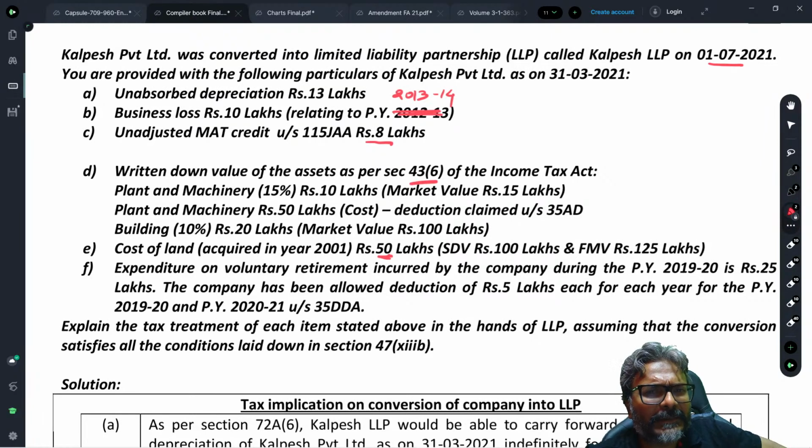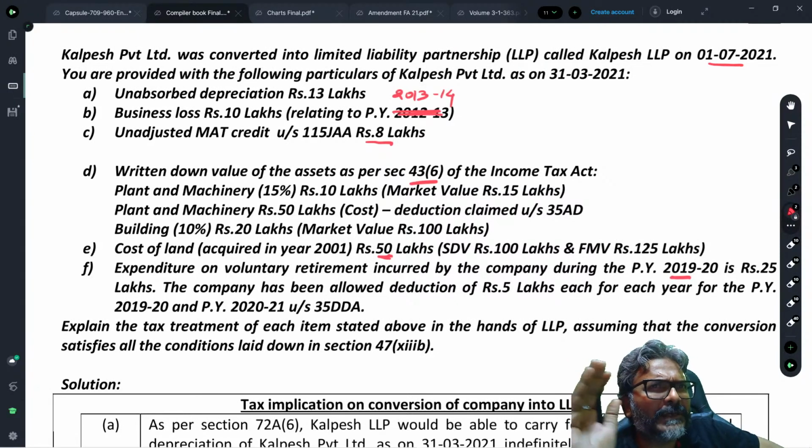Expenditure on the VRS incurred by the company, students, during previous year 1920 is 25 lakhs. The company has been allowed 5 lakhs deduction. Now whether that balance will be allowed?